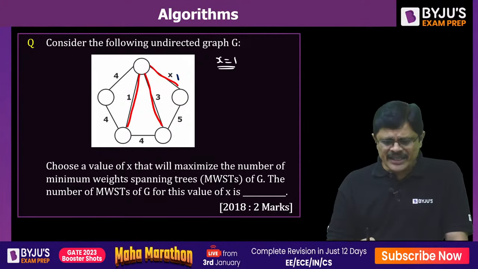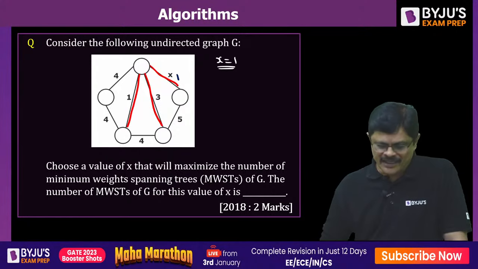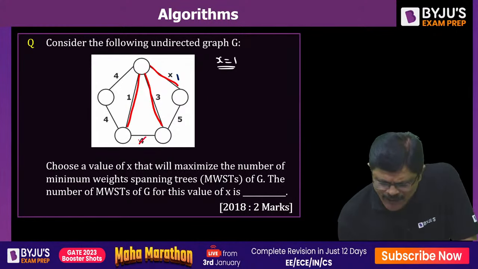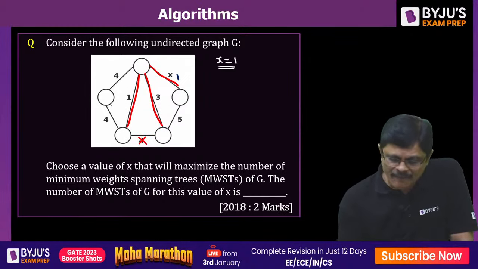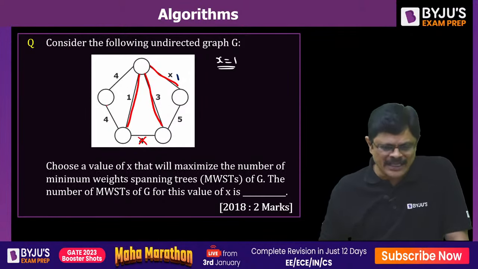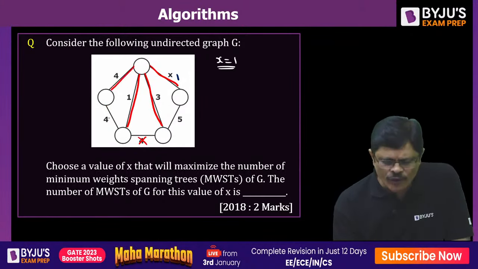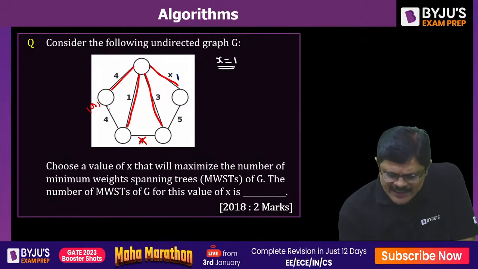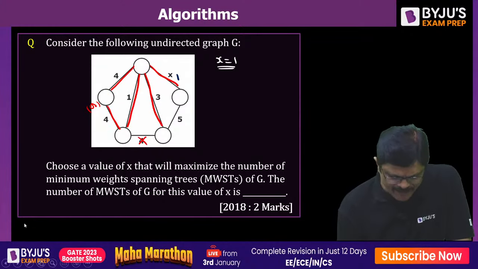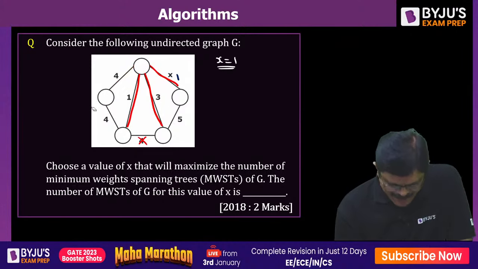X is 1, yeah, 3. These three edges are obviously selected. Now, after that, this 4 cannot be selected. From these two 4s, any one 4 can be selected. So, selecting either this 4 or this 4, any one of them can be selected, my dear friends. That is, there are two minimal spanning trees possible.